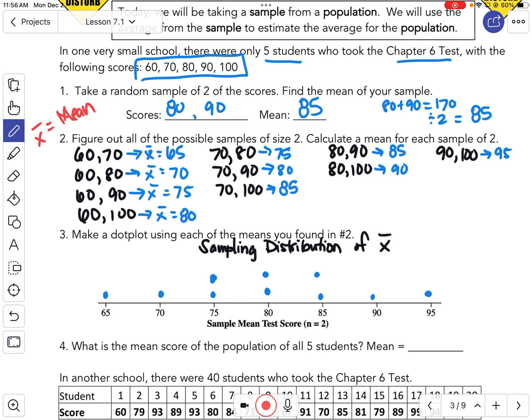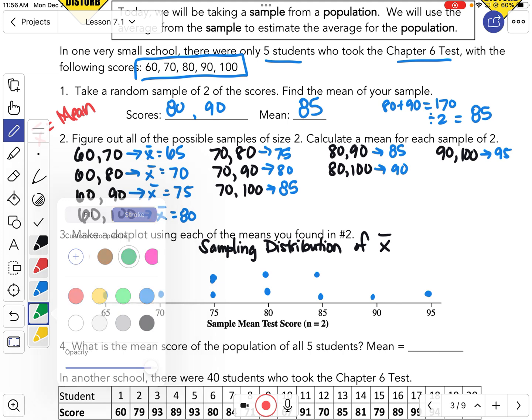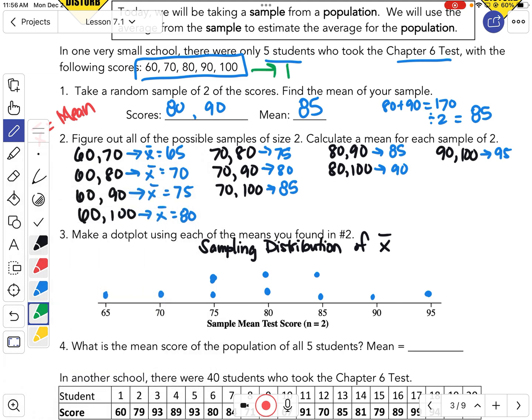Now, we talk about what's called a parameter and what's called a statistic. The parameter is always the entire population. So P and P. Parameter goes with the entire population.